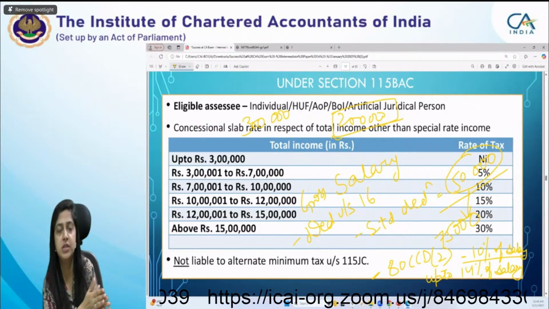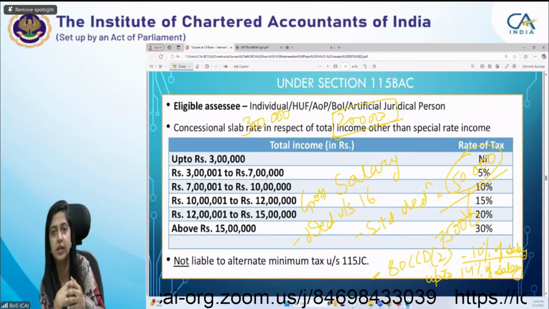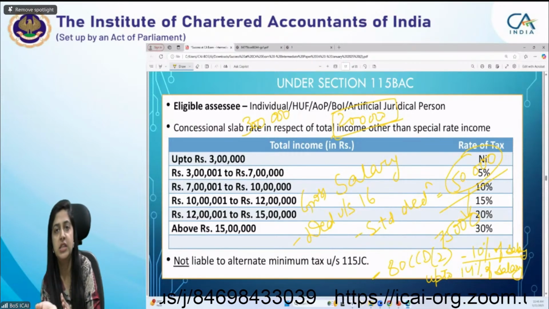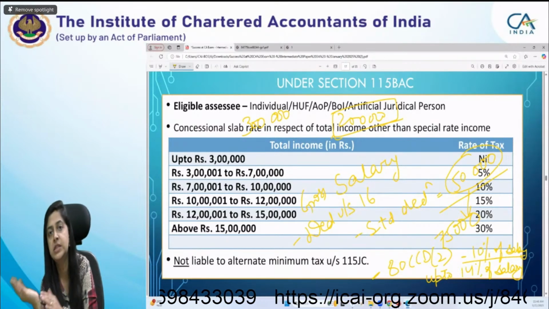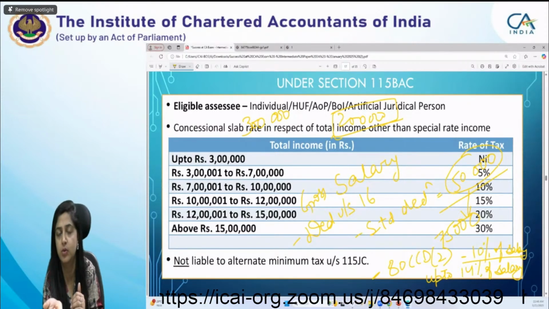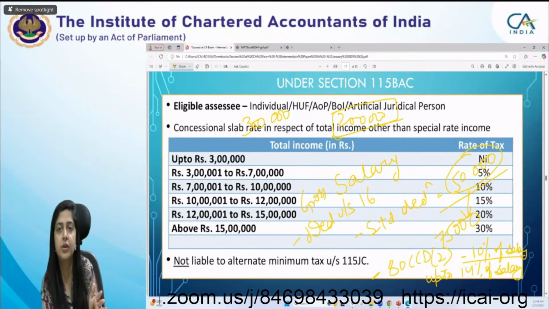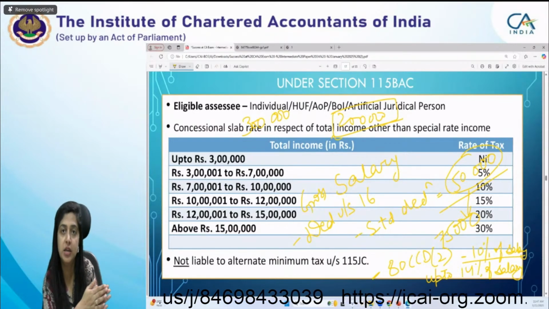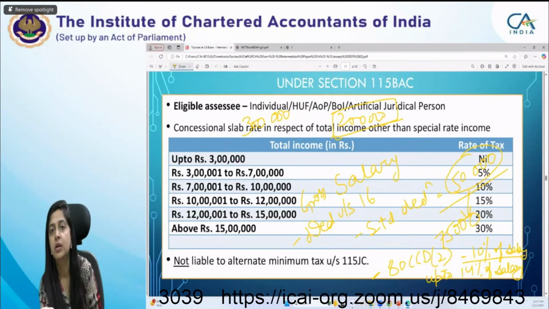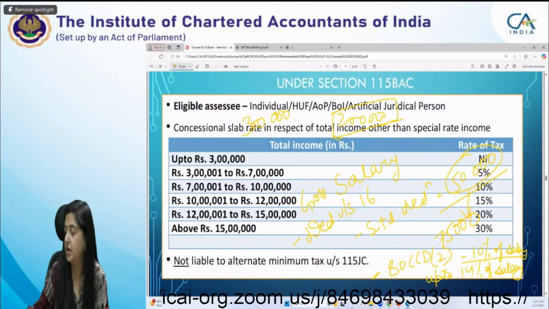In the NPS, whatever amount the employee contributes, he will get the deduction for that, and the employer contribution also, in 80CCD 1 and 2 respectively. In 80CCH, it is in respect of the contribution made in the Agnipath account. Whatever amount the employee is contributes, 80CCH 1 will provide the deduction, and for the contribution made by the government, 80CCH 2, the deduction will be available.